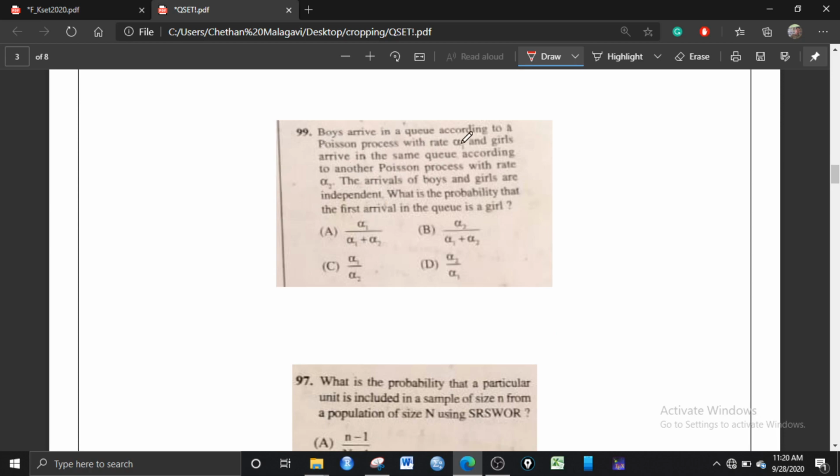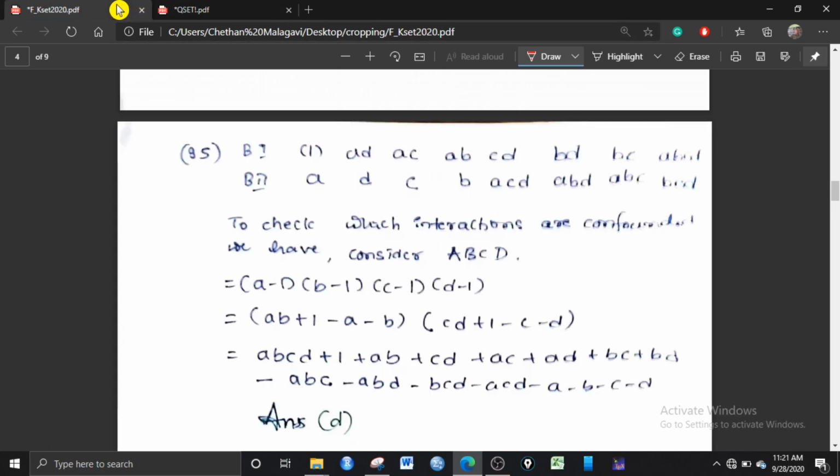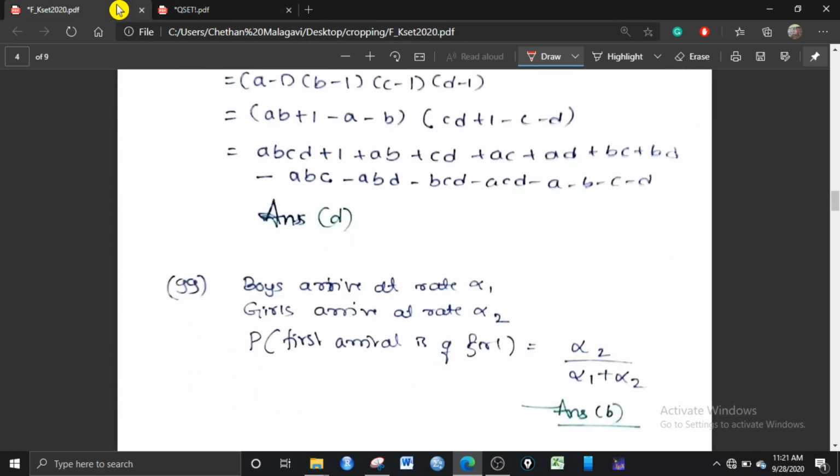Boys arrive in a queue according to a Poisson process with rate alpha 1, and girls arrive in the same queue according to another Poisson process with the rate alpha 2. The arrivals of boys and girls are independent. Here you have to observe that both arrivals of boys and girls are independent. What is the probability that the first arrival in the queue is a girl? It's a very simple question, so you can answer it.